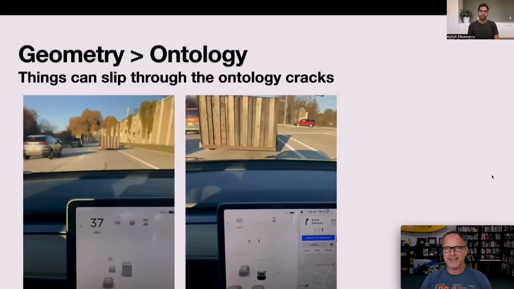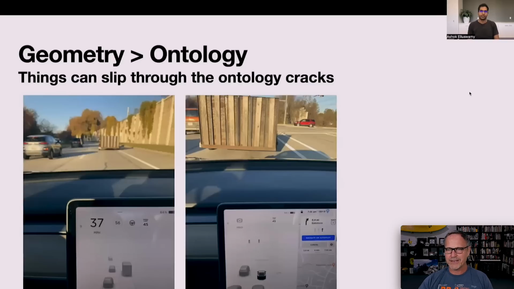And then we're on to the interesting slide. And I got this wrong in my earlier video about the 10.69 release notes. My bad. I said it should be epistemology. It's not. It's actually ontology. I checked the definition. Basically, it's the nature of being, but it also categorizes being into different things. So basically, the idea here is that what you see in the scene is more important than the understanding of that scene. So geometry is greater than ontology, or geometry is greater than semantics, or whatever you want to call it.